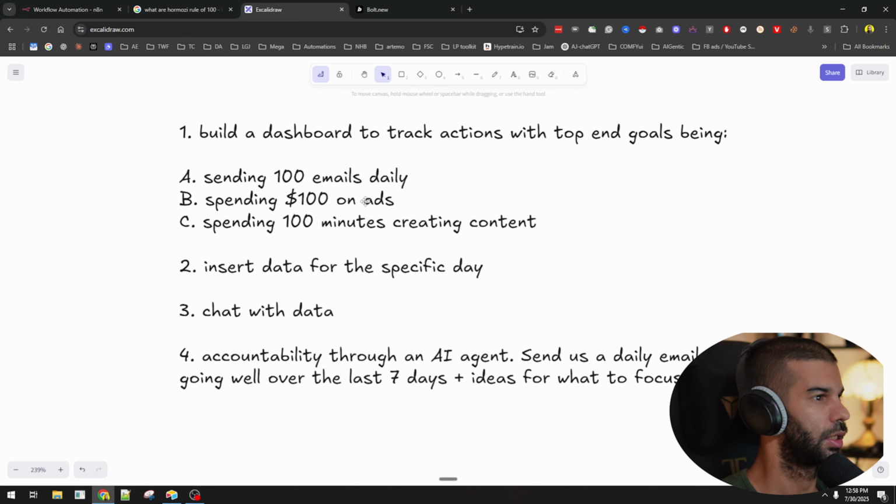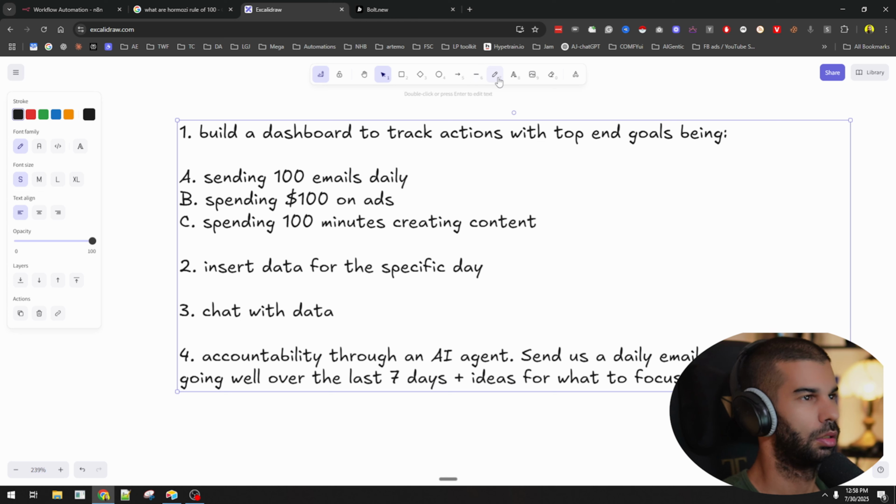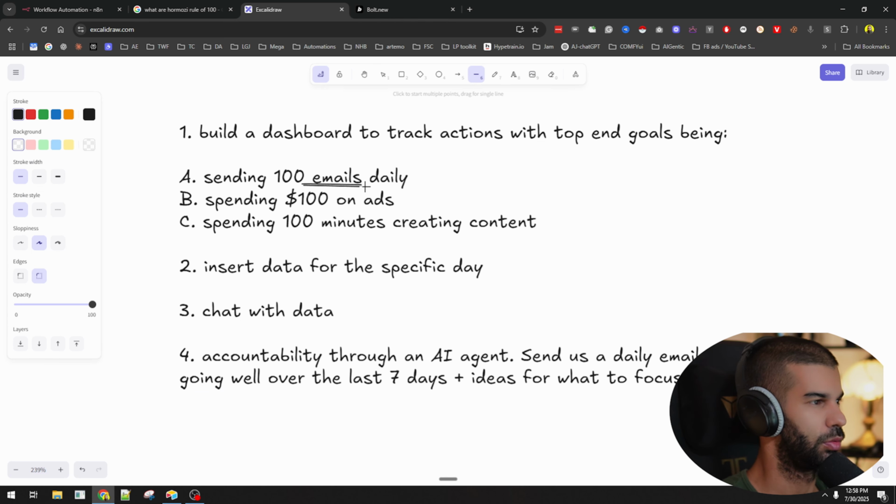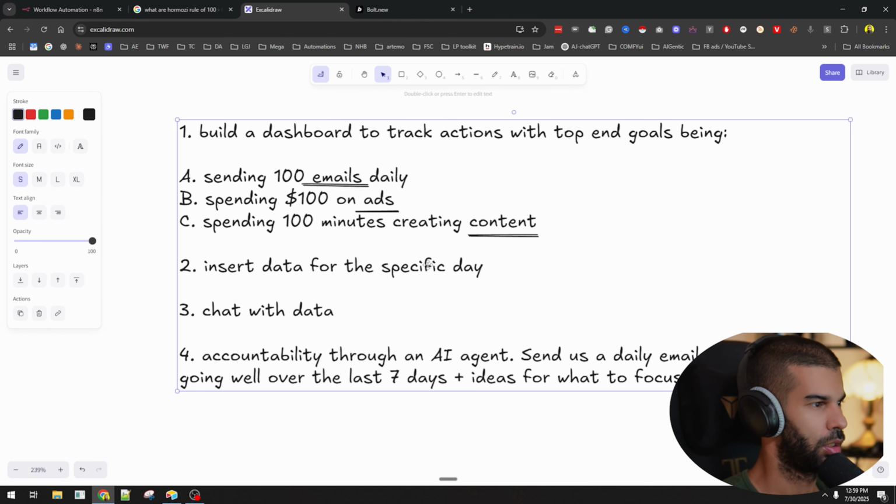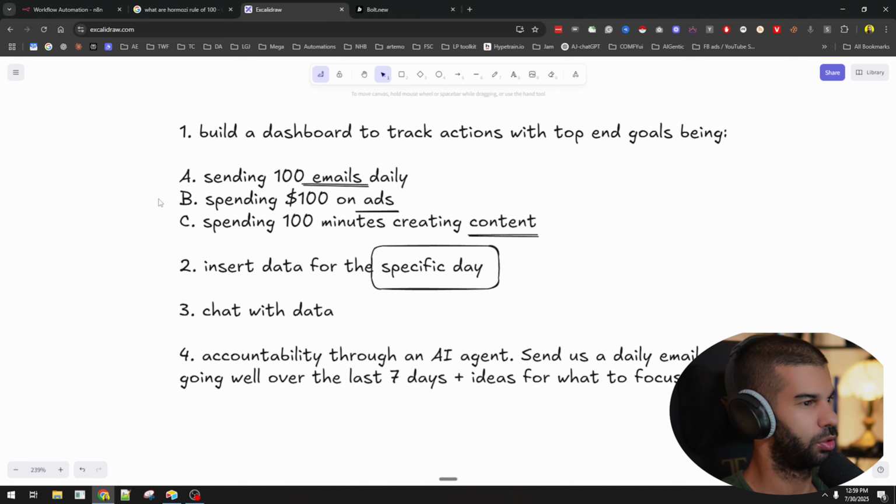So no, I can't bold that. So let's just put a line. So we have emails, we have ads, and we have content, because those will be keywords in our system. We also need to track for the specific days. So that is also super important. Dashboard. Okay. So all this will be stored, as I said, in Airtable.